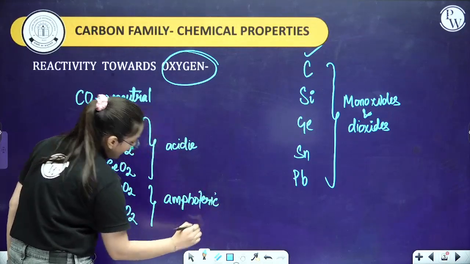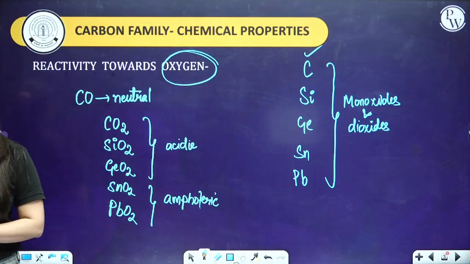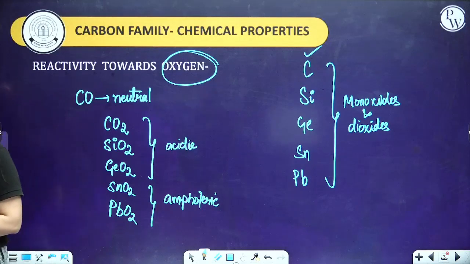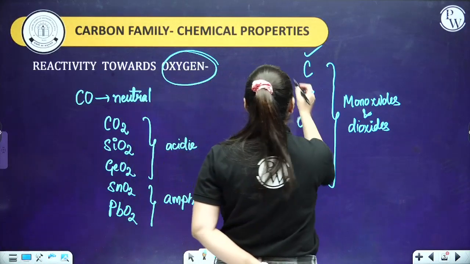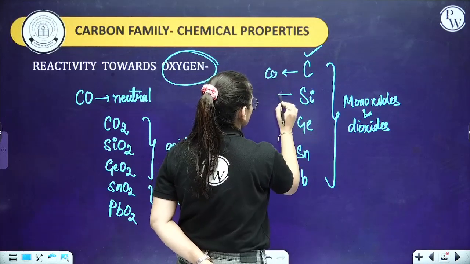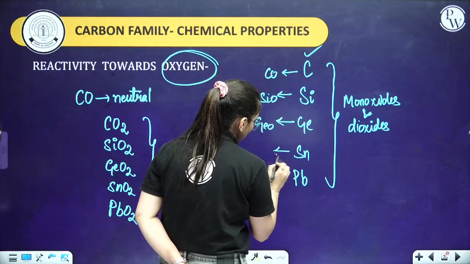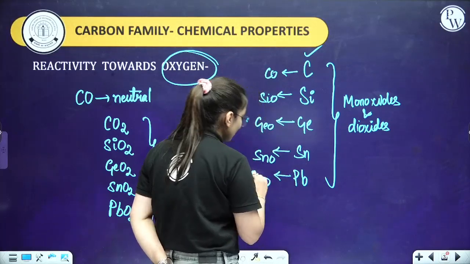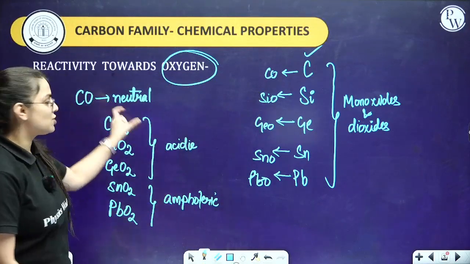So such questions can be asked upon them, and if I talk about CO, basically it is neutral, everyone. Just take a note, write each and every key point which I am telling you over here with regard to the monoxides and the dioxides formed over here. Clear, everyone? Moreover, they can also create monoxides such as CO, SiO, GeO, SnO, PbO. These are the monoxides, but the questions generally asked from this side, and for CO it's neutral.